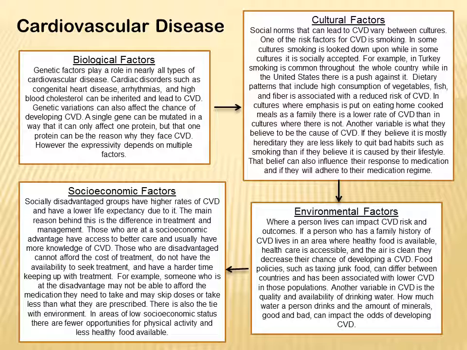Dietary patterns that include high consumption of vegetables, fish, and fiber are associated with a reduced risk of cardiovascular disease. In cultures where emphasis is put on eating home-cooked meals as a family, there is a lower rate of cardiovascular disease than in cultures where there is not. And these eating habits are passed down through generations, affecting the health of those to come.